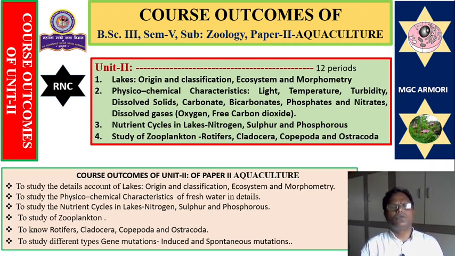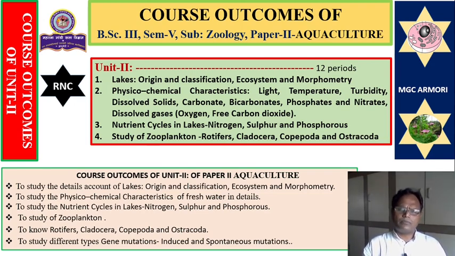From this study we are going to learn a detailed account of lakes: origin, classification, ecosystem and morphometry; to study the physico-chemical characteristics of fresh water in detail; to study the nutrient cycles in lakes: nitrogen, sulfur and phosphorus; to study the zooplankton, to know the rotifers, Cladocera, Copepoda, Ostracoda. Such study we are going to learn in unit number 2.